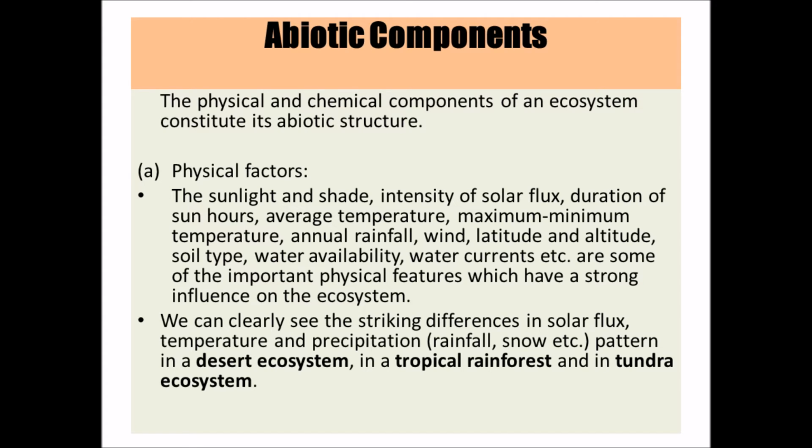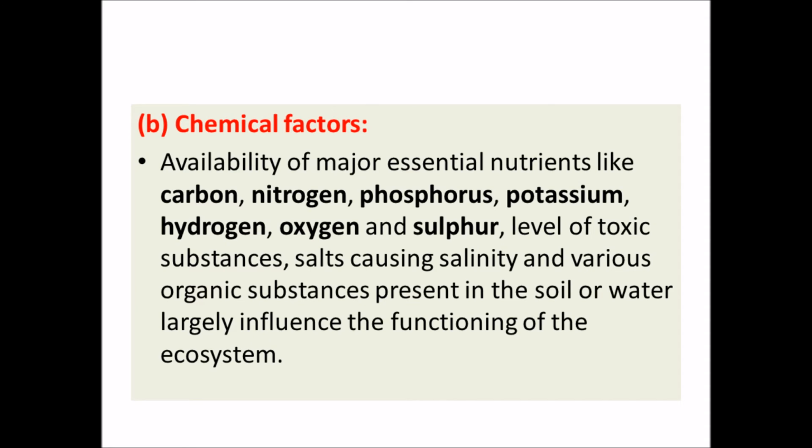Similarly, in the tundra ecosystem, if we get any chance to go there, you will realize how temperature, precipitation and solar flux are different there as well. So these are the abiotic factors, basically the physical factors, which affect a lot of kinds of ecosystems. After physical factors, now it's chemical factors.